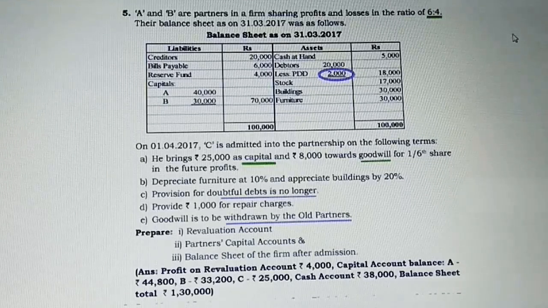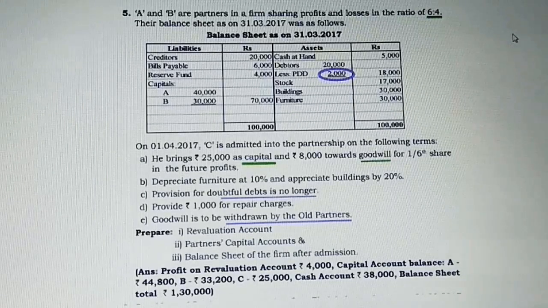Then apart from that, we have the adjustments given. On 1st April 2017, C is admitted. So the new partner called C is going to come into a partnership with the following terms. The first adjustment is he is bringing 25,000 as a capital, 8,000 towards goodwill in future profits for 1/6 share. So this first adjustment is going to get affected only in partners capital account and goodwill account. So we are not going to concentrate on this because the first account which we are going to prepare is revaluation, so we want to concentrate only on what is related to that account.